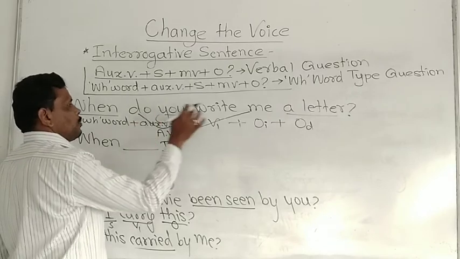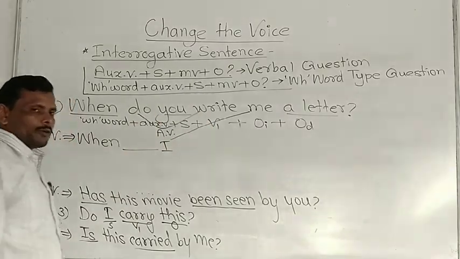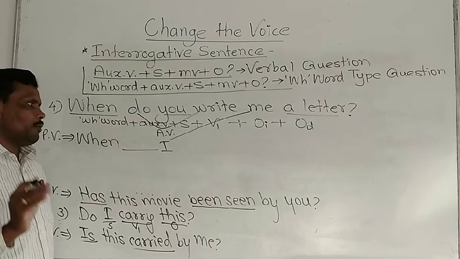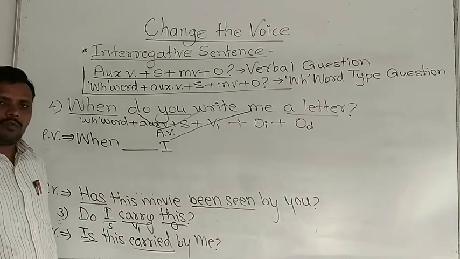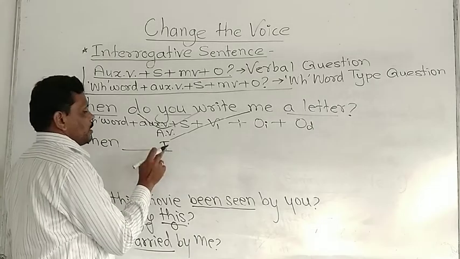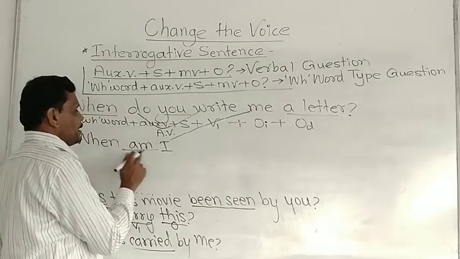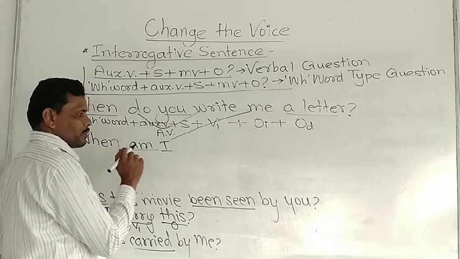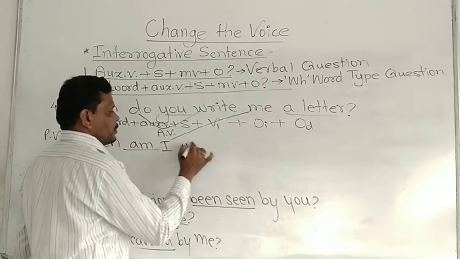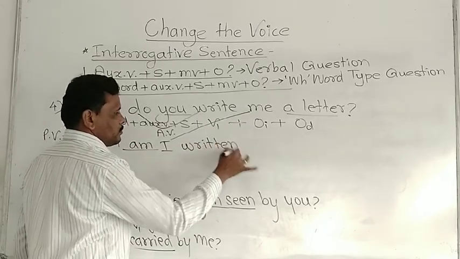Correct? Now do plus V1, this is active voice, its passive voice is am/is/are plus V3. So for the I, we should use am, then V3 should be there, written.